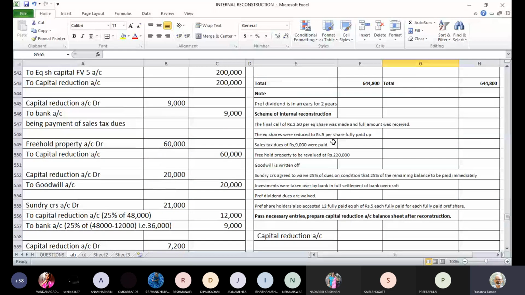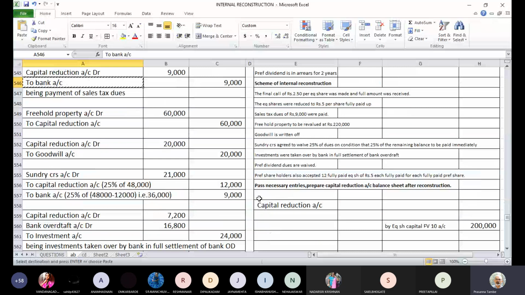Then after that, we have payment of sales tax dues. So we have paid 9,000 rupees towards sales tax. So that amount is debited here. So to bank account 9,000. This was for sales tax.